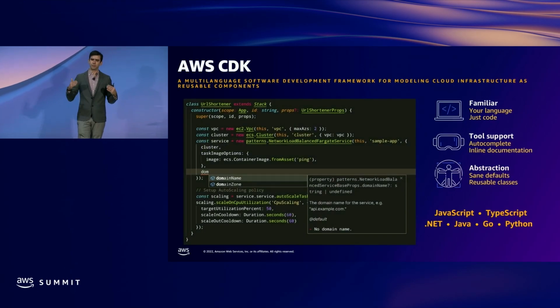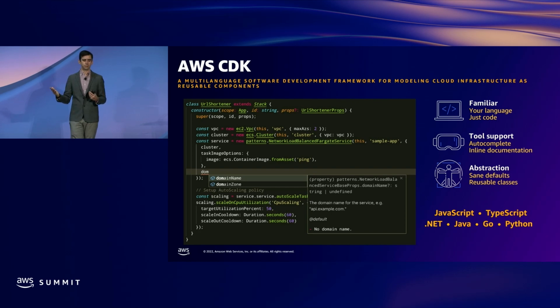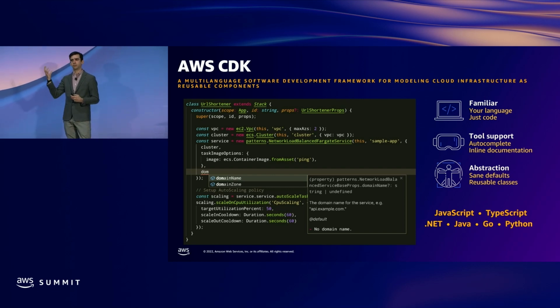So I'm going to start by giving a high-level overview of what the Cloud Development Kit is. CDK aims to be a framework that provides high-level abstractions for building cloud infrastructure. Today, we're going to be focusing on the CloudFormation version of CDK, but it also has support for Terraform and Kubernetes. The CDK lets you model your infrastructure using familiar programming languages. You get to write code instead of writing JSON or YAML. You get a lot of great advantages from this.